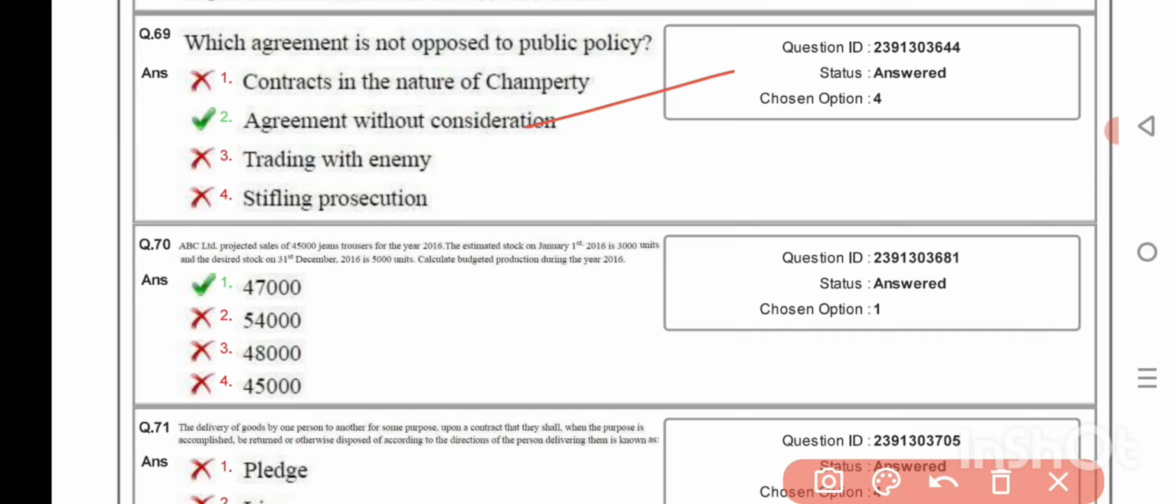ABC Limited projected sales of 45,000 jeans trousers for the year 2016. The estimated stock on January 1st, 2016 is 3,000 units and the desired stock on 31st December 2016 is 5,000 units. Calculate budgeted production during the year 2016. 47,000 units.